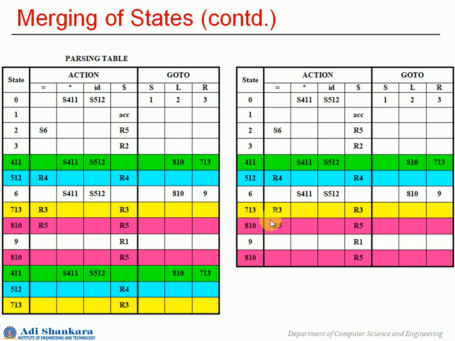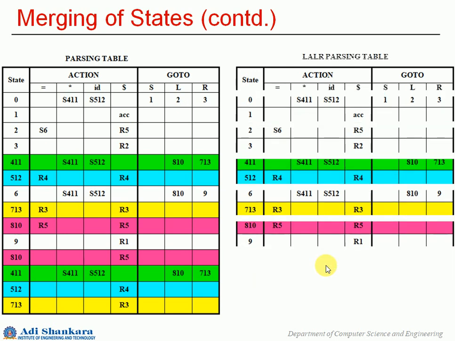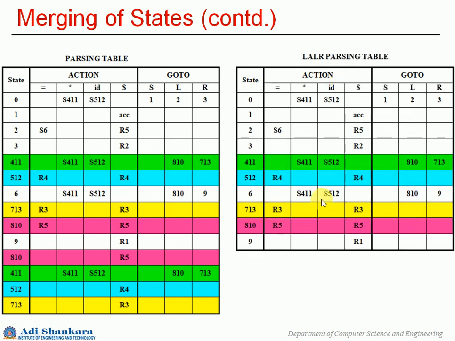810, you have 2 rows: R5 here, you don't have anything here, R5, and here is also R5. And in the go to section, nothing. So it is just a simple delete of this particular row, the second row of 810. Okay, so just notice how the parsing table looked and how it has become now. So this is the LALR parsing table. So we have completed the merging of those states, and now we have this particular parsing table.